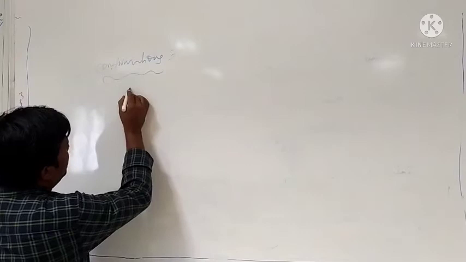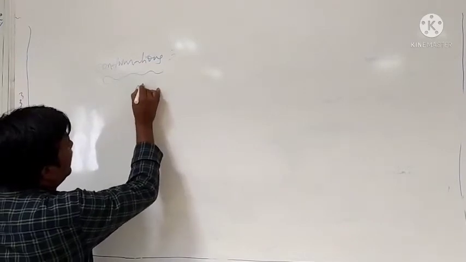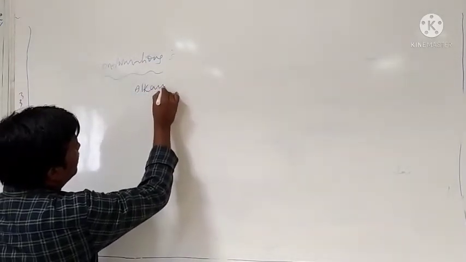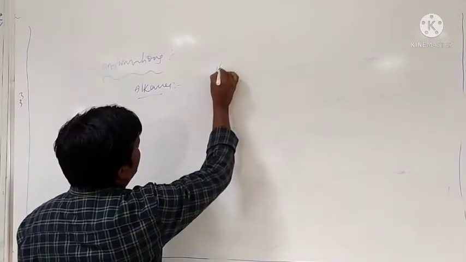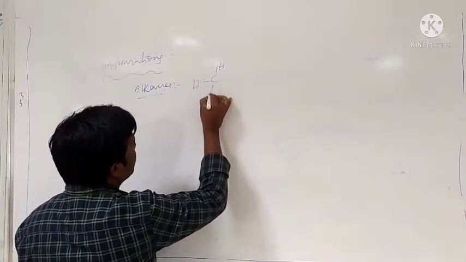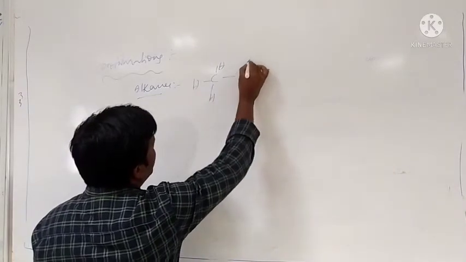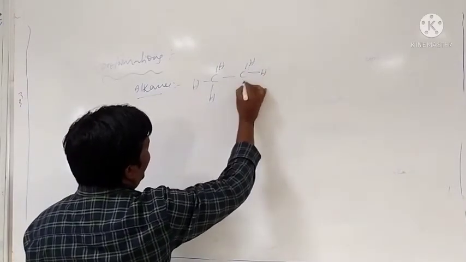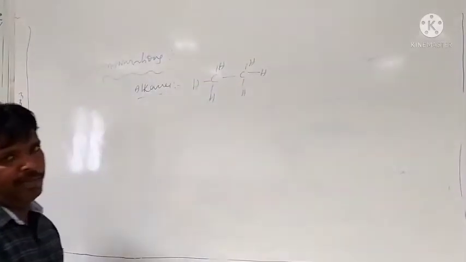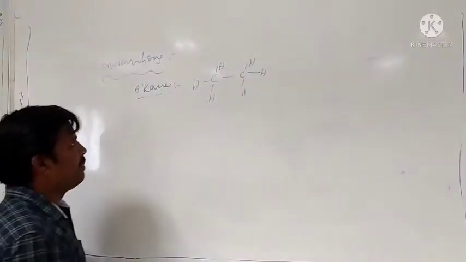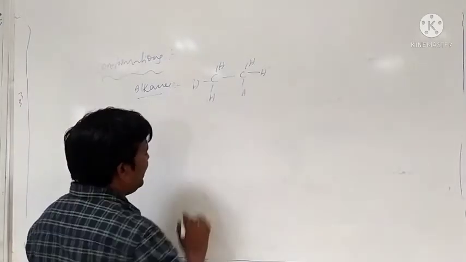Let us see one example of an alkane. The best example is ethane. What is the structure? CH3, CH3. In ethane, each carbon is attached with 3 hydrogens and one other carbon. Okay, this is the ethane structure.